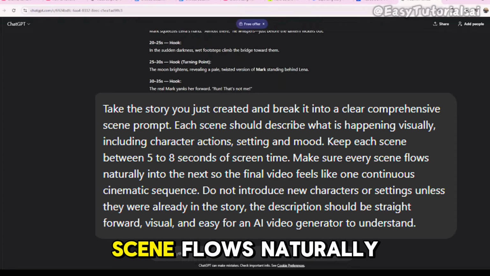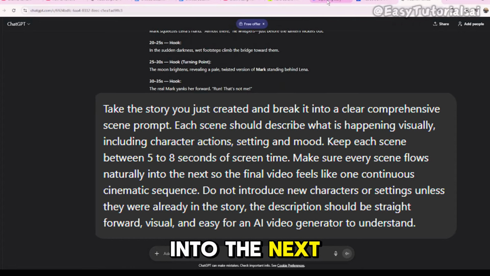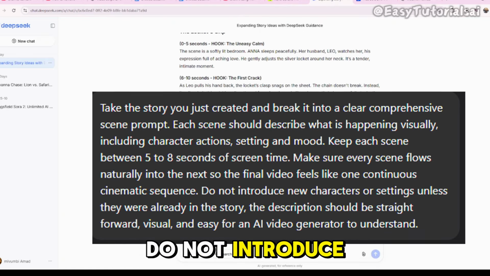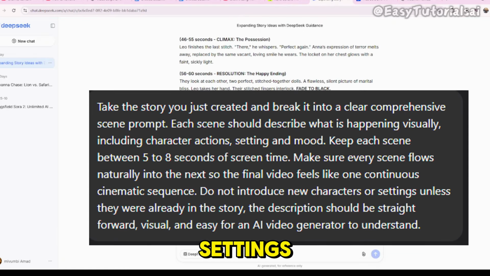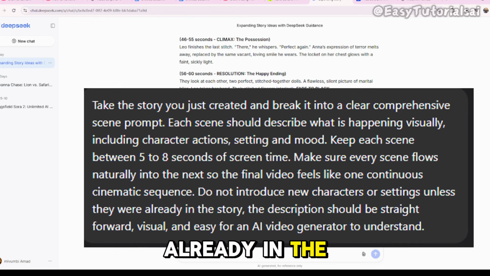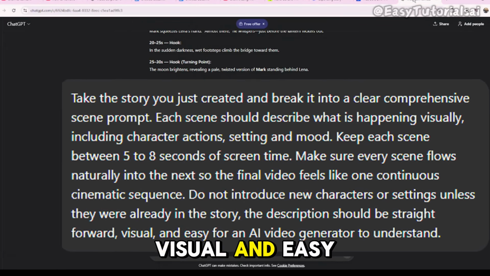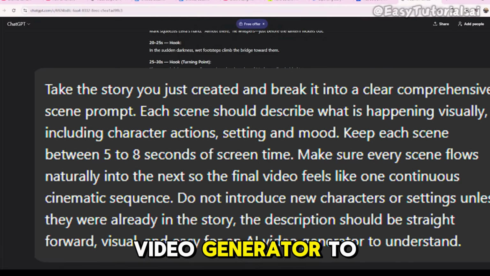Make sure every scene flows naturally into the next, so the final video feels like one continuous cinematic sequence. Do not introduce new characters or settings unless they were already in the story. The description should be straightforward, visual, and easy for an AI video generator to understand.